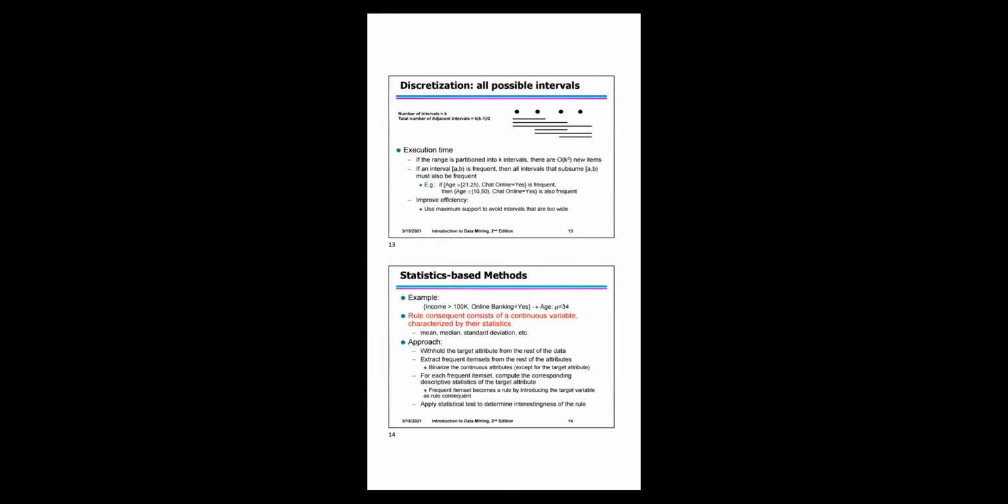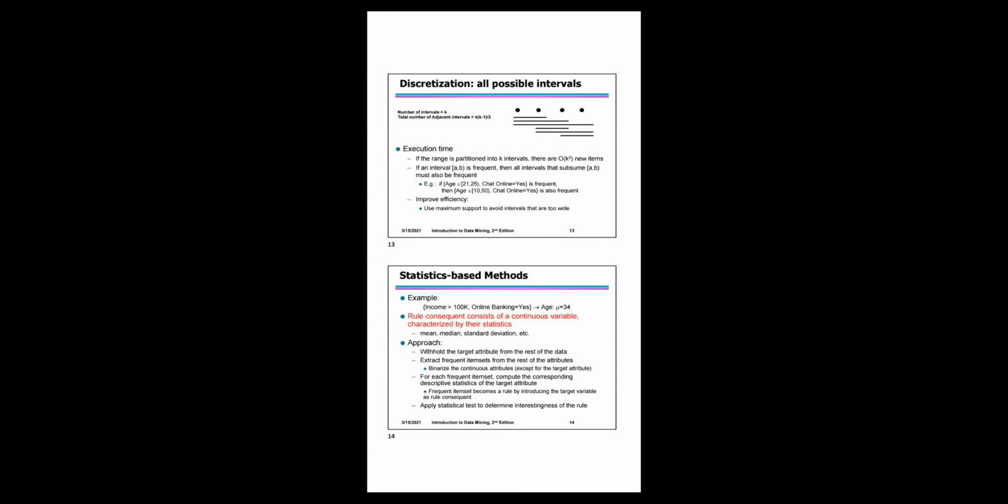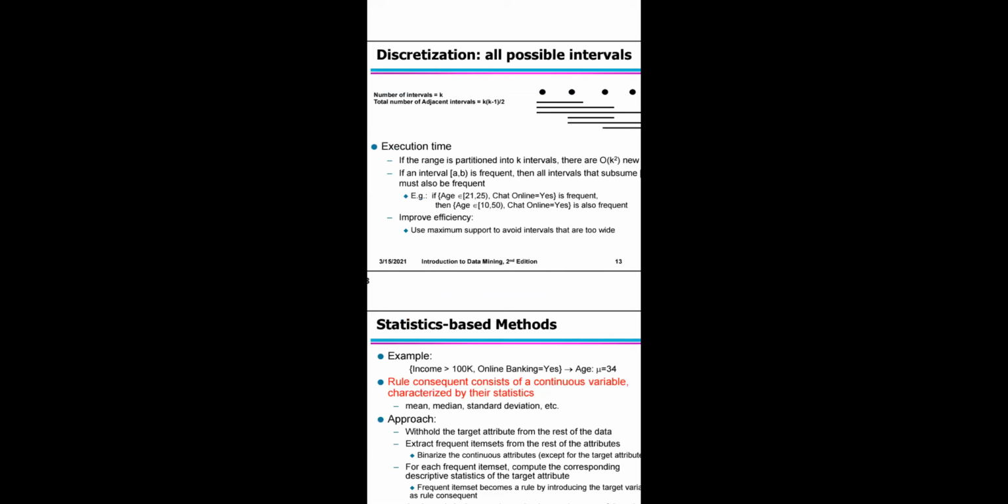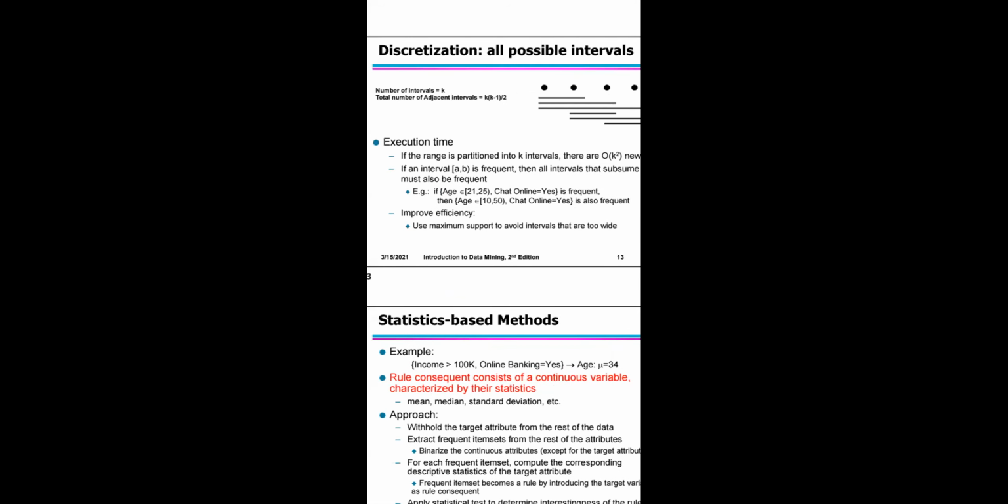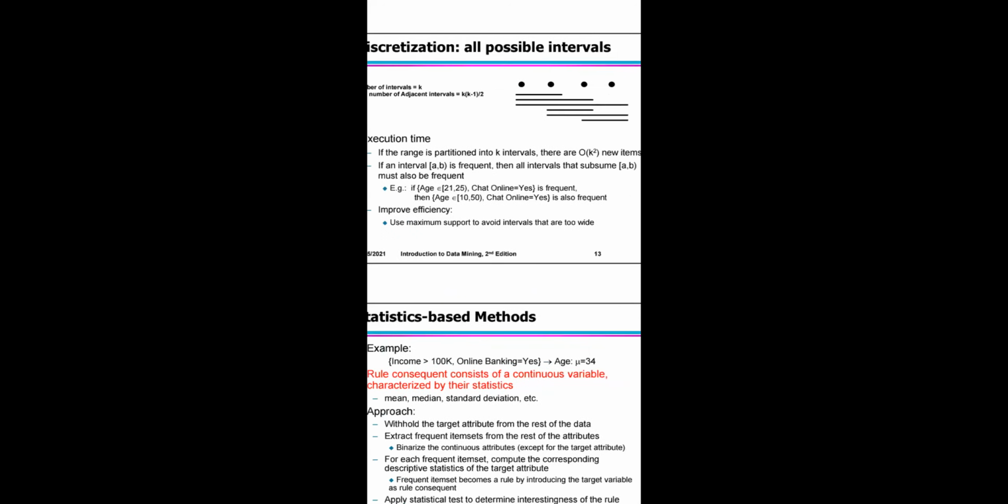So next one is all possible intervals. You have to represent it as execution time, how it executes. Here you have to represent the two types of issues. The computation and execution time is extremely expensive, or simply you can say that many redundant rules are extracted here. If the range is partitioned into k intervals, there are on the order of k squared new items. If the interval AB is frequent, then all intervals that are subsets of AB must be frequent.